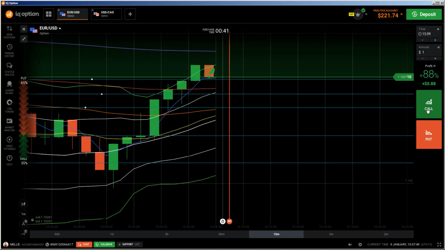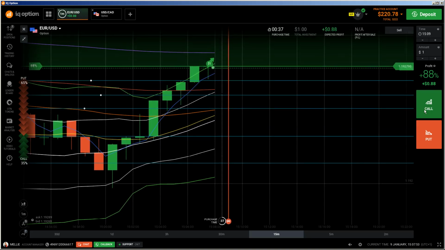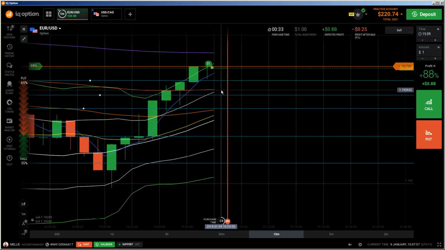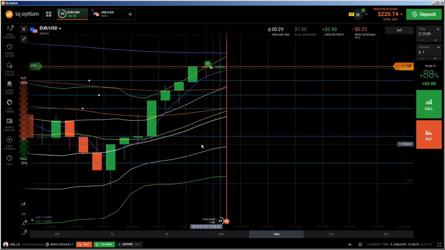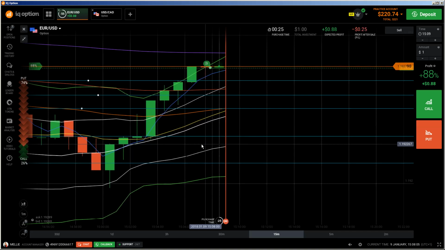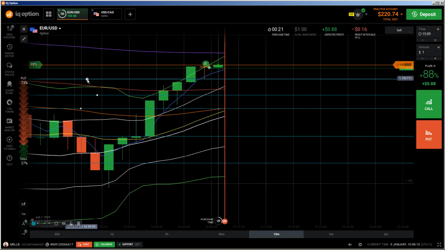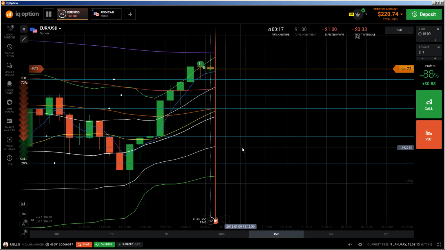So let me see what is going on. Okay, I got a rejection. Okay, I have to do a call now, because I saw the rejection of this one, and this is again a call option above middle Bollinger Band on support. Okay, in this case the support level was here. Yes, so it can be OTM now.